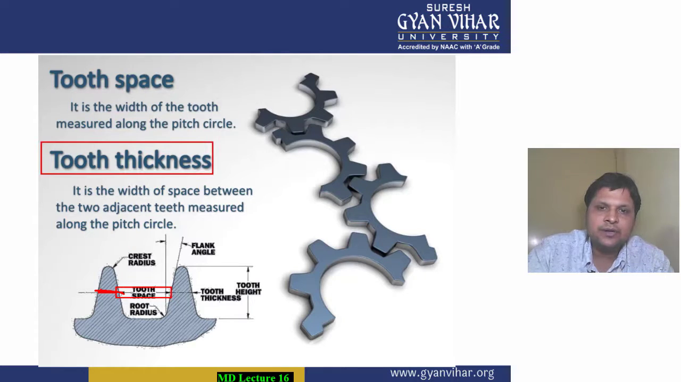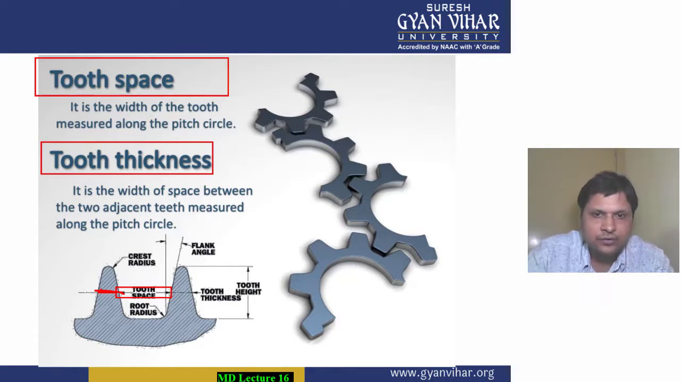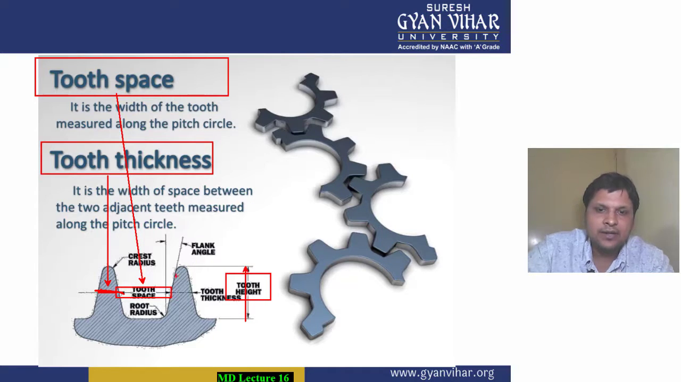So tooth thickness and tooth space, I hope both are now understood to you. This is your tooth space, the gap between the teeth, and this is your tooth thickness, meaning the thickness of the tooth. Both are measured along the pitch circle. This is the total height of the tooth, known as tooth height. It is from here to here. And the angle by which the tooth is inclined is known as flank angle.